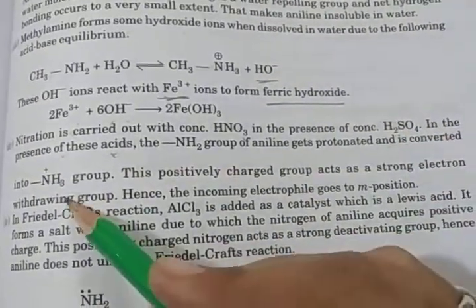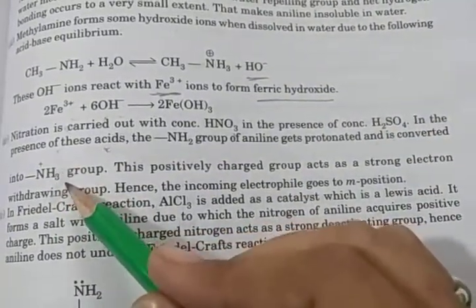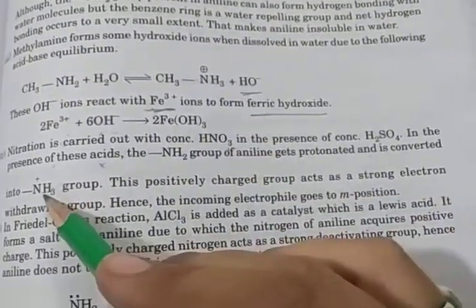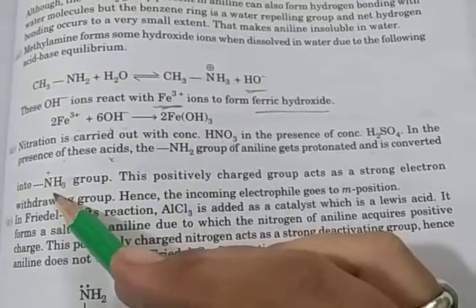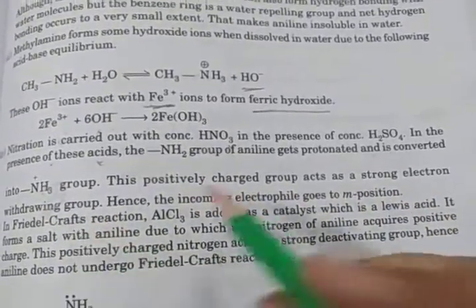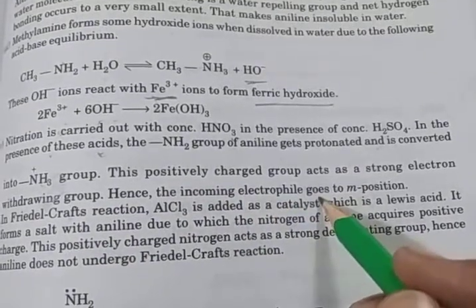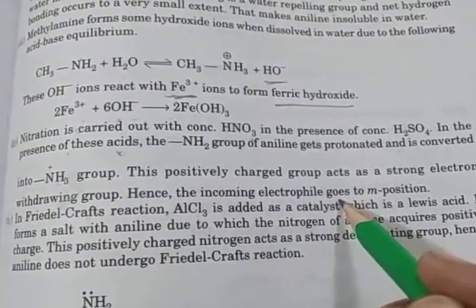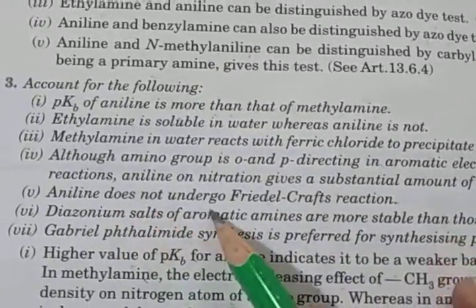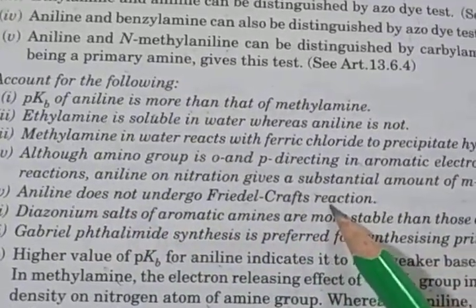Nitrogen is basic in nature and the acid is acidic in nature, so a positive charge is created on the nitrogen. This positively charged group acts as a strong electron withdrawing group, so the incoming electrophile goes to the meta position. Clear? Next, question number 5: aniline doesn't undergo Friedel-Crafts reaction.